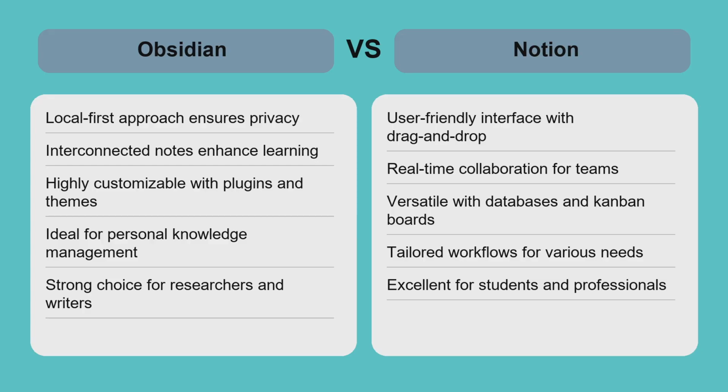For instance, a student might prefer Notion for group projects, while a researcher may choose Obsidian for in-depth personal study. Ultimately, the best option depends on whether you prioritize personal knowledge management or collaborative project planning.